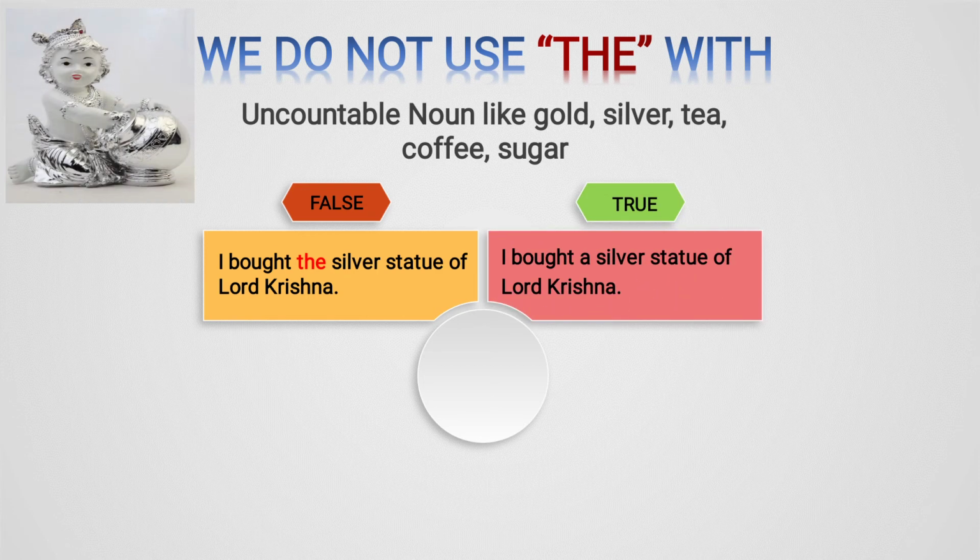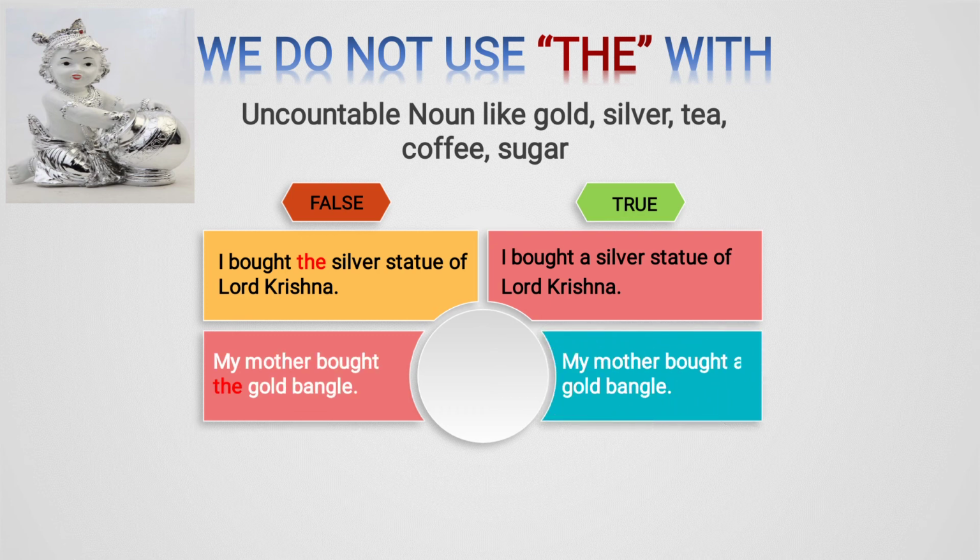I bought a silver statue of Lord Krishna. A silver. Now silver starts with S, and S is a consonant. So before a consonant we have used the article a here. And one Lord Krishna statue is there, that's why we have used a. And silver is uncountable, so we have not used the here.